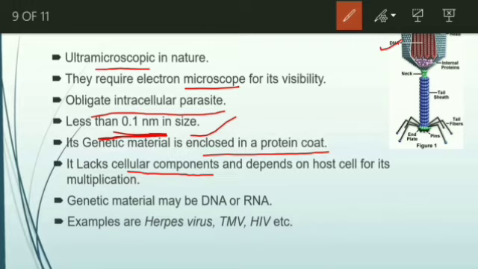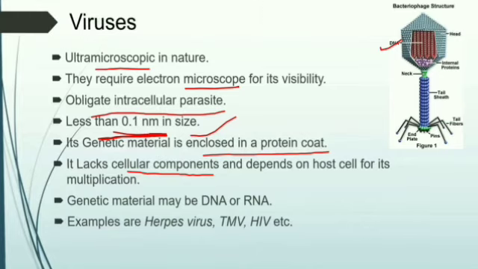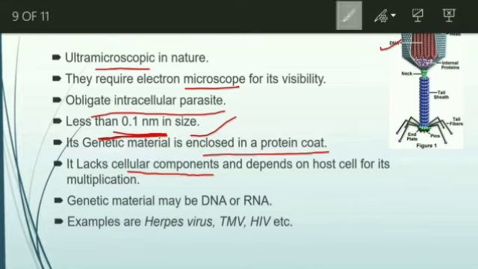What are cellular components? You might have seen in a plant cell or animal cell, or in a bacteria, several organelles like chloroplast, mitochondria, in bacteria mesosomes, and so on. You have seen so many cellular components, but a virus does not have any such cellular components.